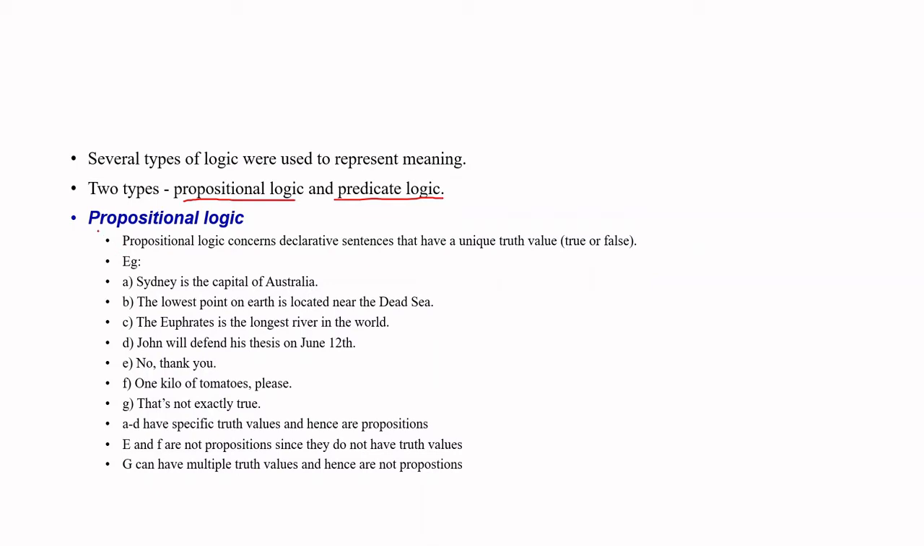The basic unit of propositional logic is the concept of a proposition. A proposition is any declarative statement, or declarative sentence, that has a truth value associated with it. That is, it has a value of either true or false. Say, for example, Sydney is the capital of Australia. Sydney is not the capital; it is Canberra. So this is false. It has a truth value of false, so this is a proposition.